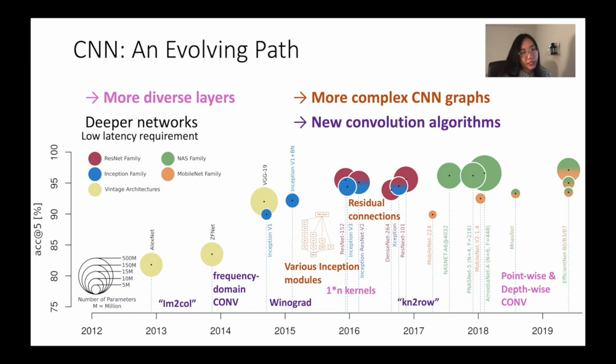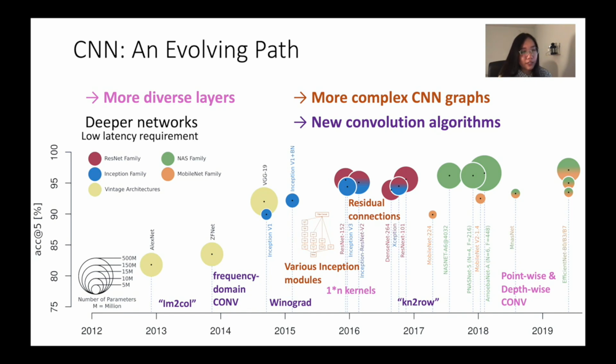With the ever more stringent requirement on low latency, some more compact networks are also designed along with new types of convolution layers. Recent CNN architectures have shown more diverse kinds of layers in the same network, such as networks with narrowly shaped kernels in the inception families, pointwise and depthwise convolution in MobileNet, etc. These networks are also adopting more complex CNN graphs involving branching and merging edges such as Inception, OpenPose, and EfficientNet.